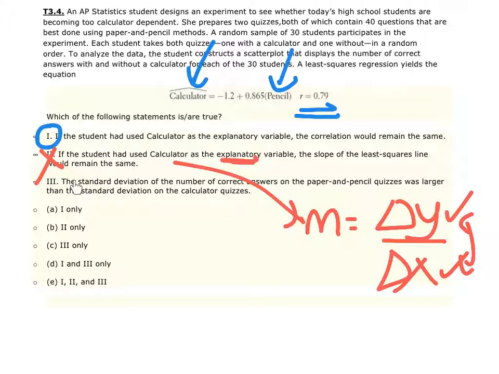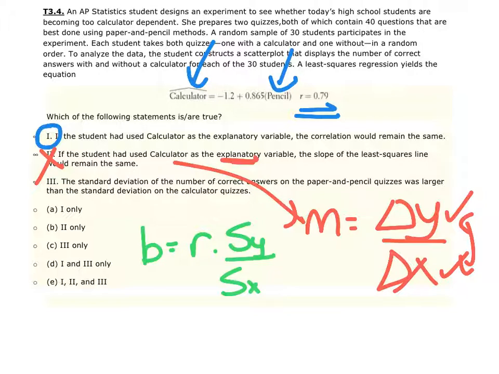Statement 3, the standard deviation of the number of correct answers on the paper and pencil quizzes was larger than the standard deviation on the calculator quizzes. Now this one is a trickier question, and you're going to want to reference your formula sheet. The formula sheet says the slope is equal to R, or the linear correlation, times the standard deviation of y over the standard deviation of x.